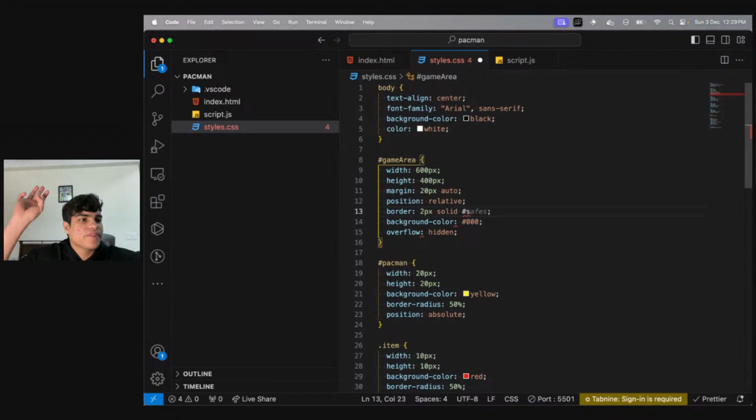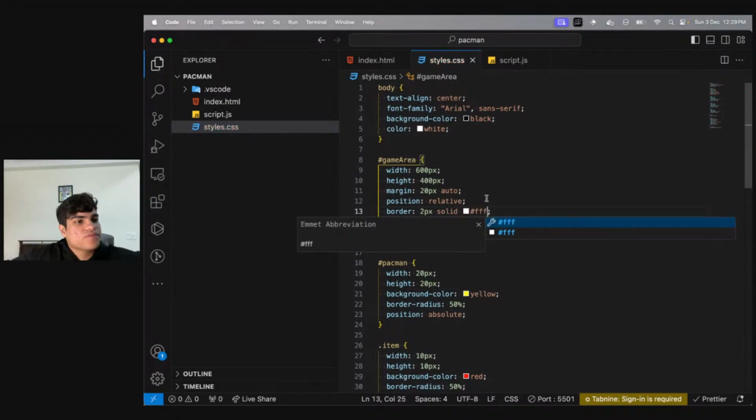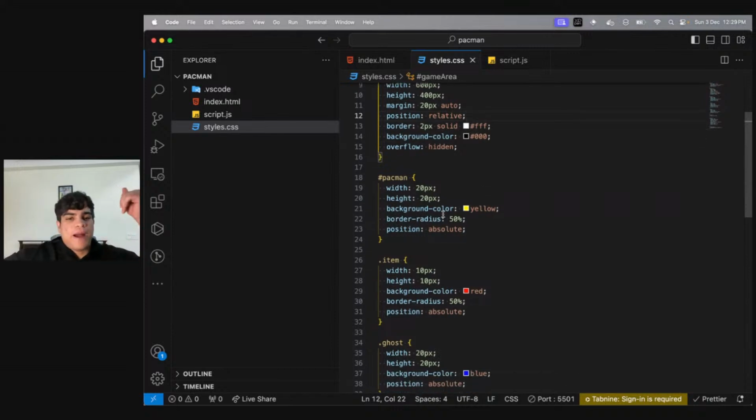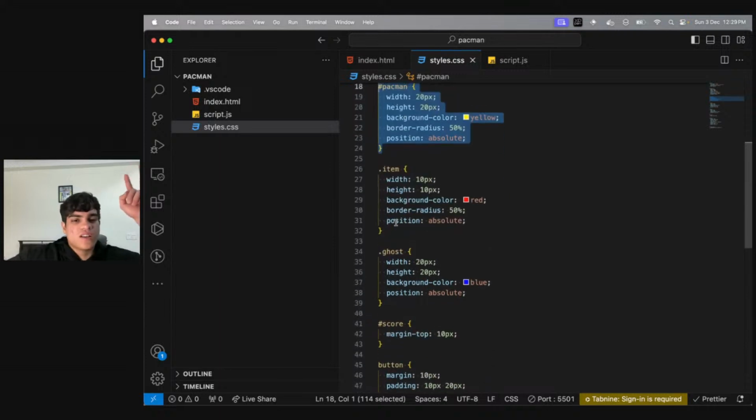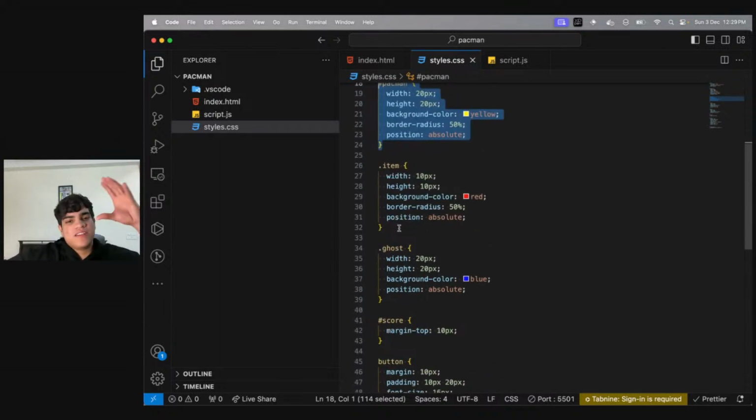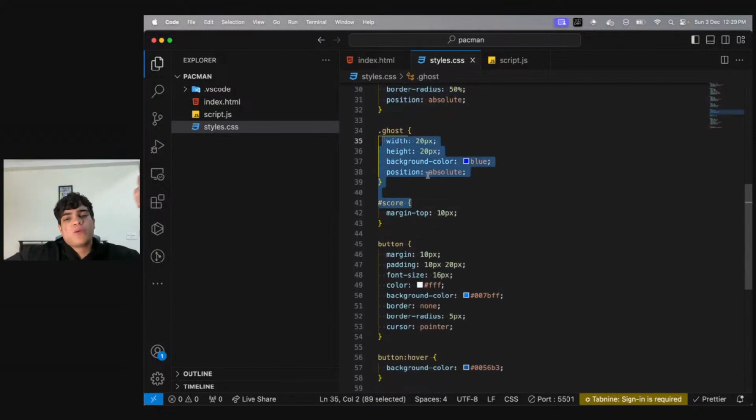Okay. Now, if you change this to white, it'll be white. All right, Spy Guy. And Pac-Man, obviously, I've given a basic styling, width and height of 20 pixels, background color of yellow, border radius 50%, to look circular. Item 10 pixels, red in color, half the size of Pac-Man, again, absolute. Right? Ghost is blue in color, position absolute, same size as the Pac-Man.